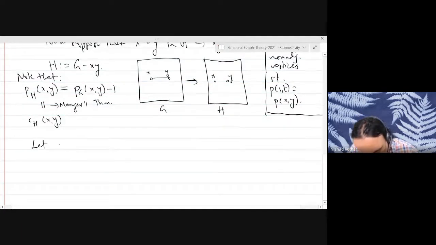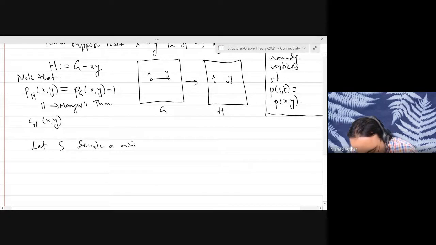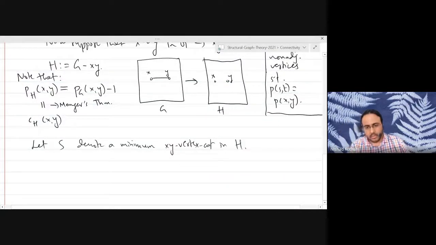Let S denote a minimum XY vertex cut in H. Notice that the reason we are doing this in H is because in the graph G, there is no such XY vertex cut because they were adjacent vertices, right? So in order to use a vertex cut, we have to first make them non-adjacent.